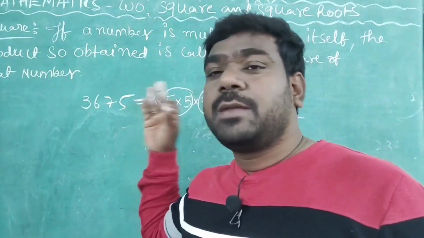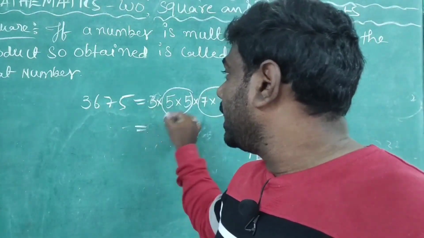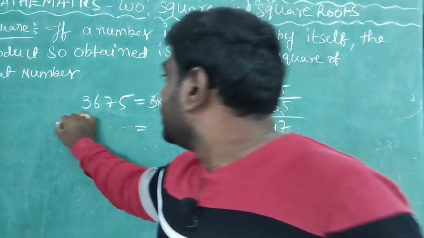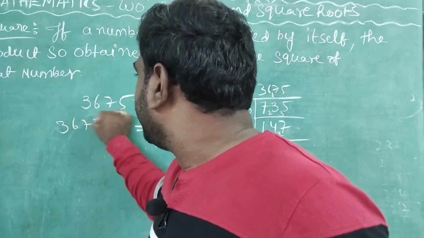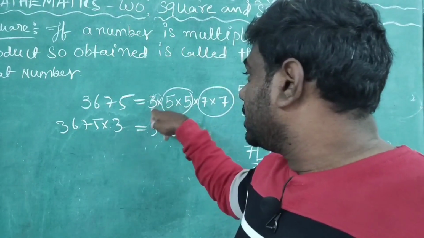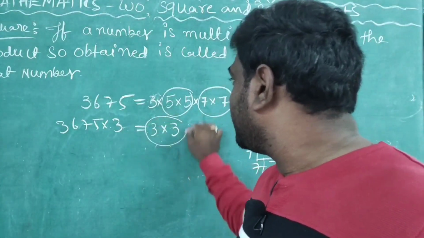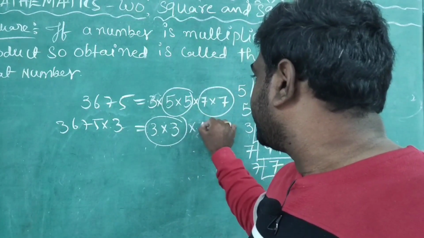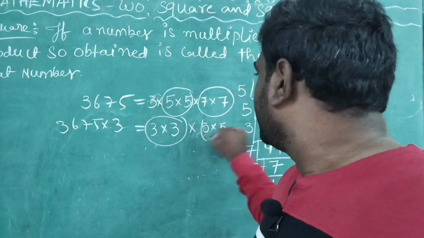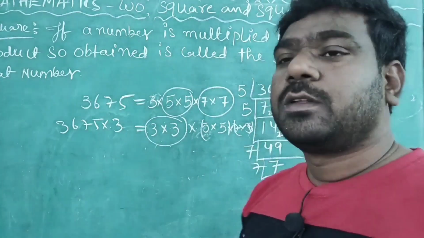See here, both sides I am multiplying with 3. So 3675 into 3. 3 into 3 means this 3 now becomes 2 threes, so I can make a pair. The 5s are already a pair, and it is the same for 7 into 7. Yes or no?